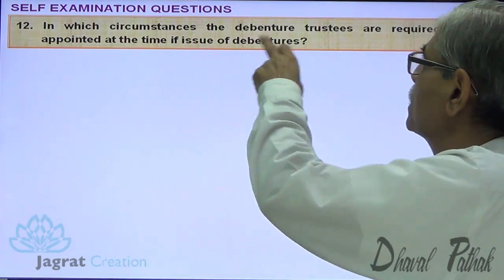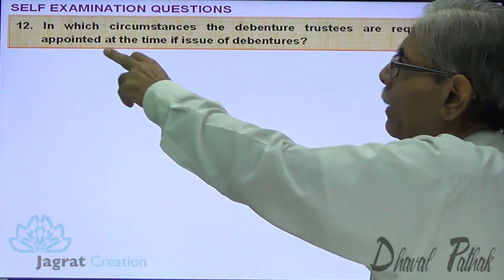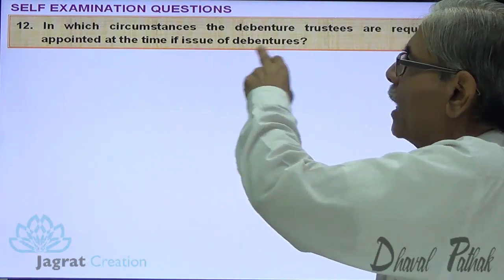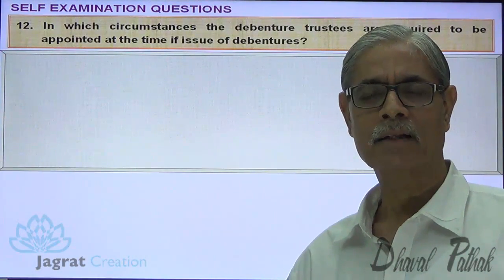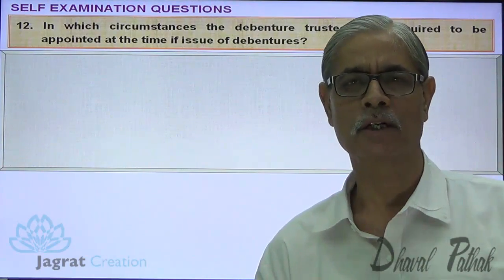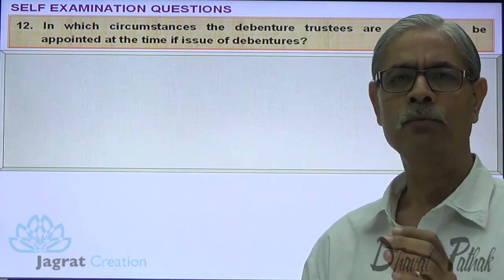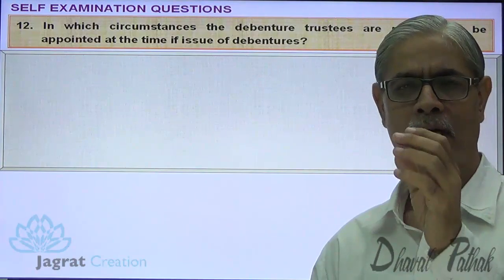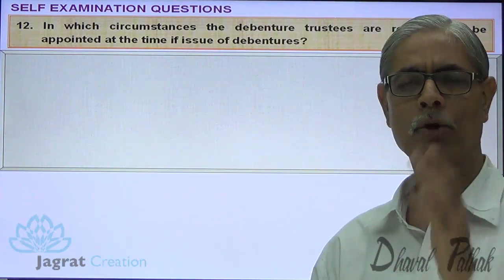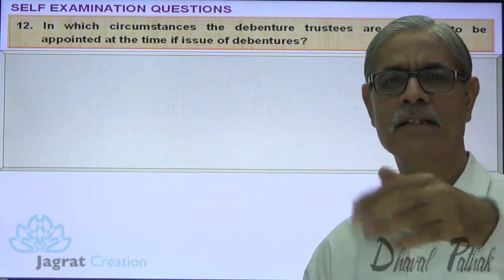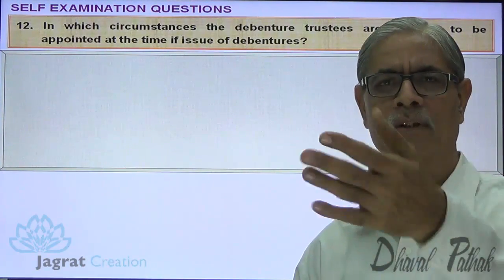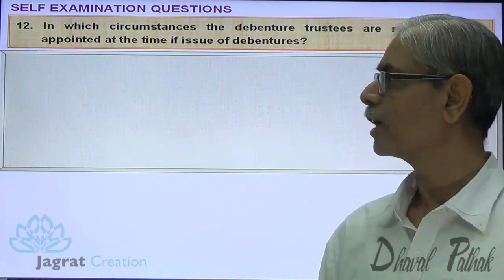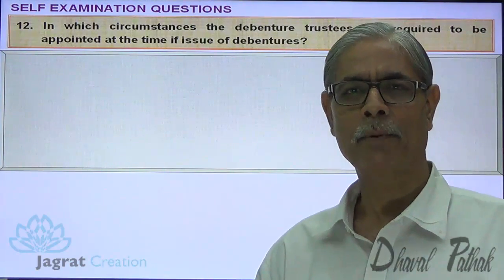In which circumstances are debenture trustees required to be appointed at the time of issue of debentures? Now see, debenture trustees are the representatives of the debenture holders who take care of the interest and rights of debenture holders. If the debentures are redeemable after a period of more than 18 months, the debenture trustees are generally appointed.